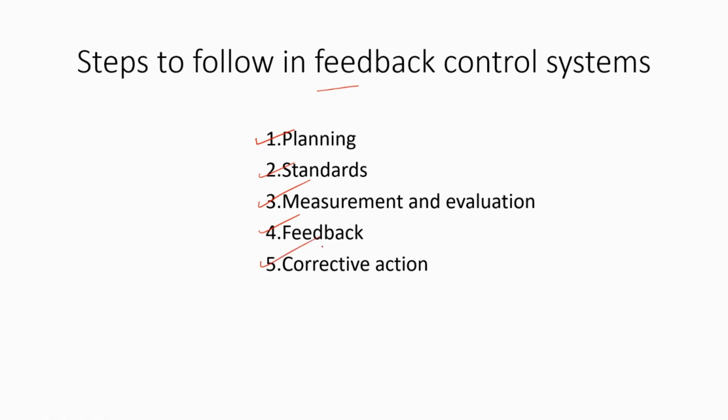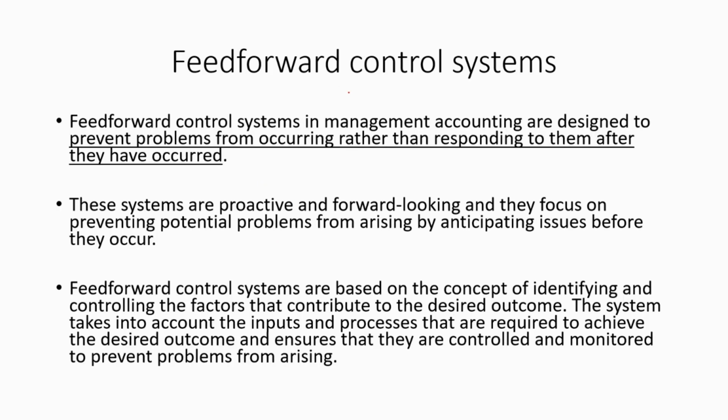So finally, corrective action. When variances from standards are identified, the control system should facilitate the identification of the causes of these variances and provide guidance on corrective actions. Under variance analysis, we will discuss all of these steps one by one. Now let's discuss feed-forward control systems.